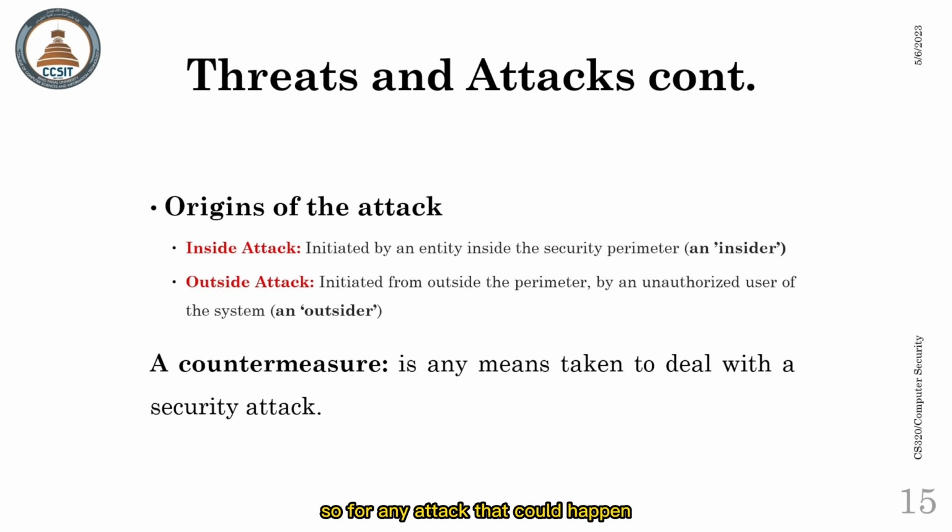So, for any attack that could happen, it should be one of two kinds, whether it is an insider attack or it is an outsider attack. So for the first type, imagine that we have a company, and in this company we have many employees who can access the data. So whenever they decide to attack their own company that they work in, that is considered an internal attack, because the attack came from inside the company. So to cut it short, if the attack came from inside the company, it is considered as an internal attack.